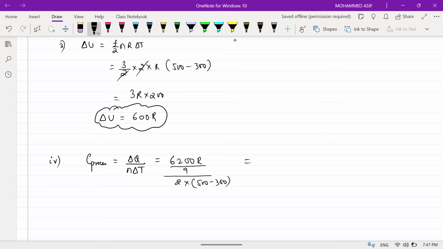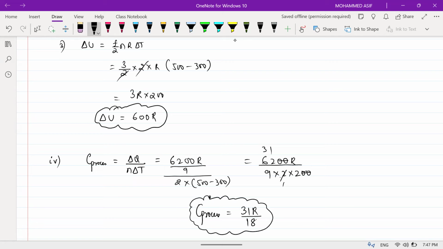So this will be equal to 6200 into R divided by 9 into 2 into 200. These two zeros will get cancelled. So how much am I getting? Two threes are 6, two ones. Am I clear? So C of your process will be equal to 31 into R divided by 9 twos are 18. So this will be the C of your process.